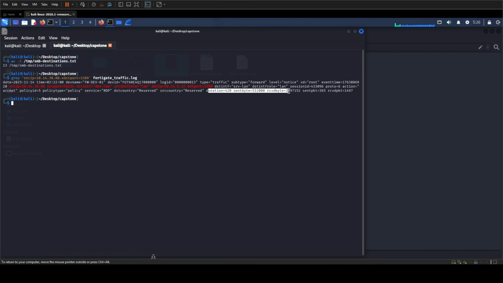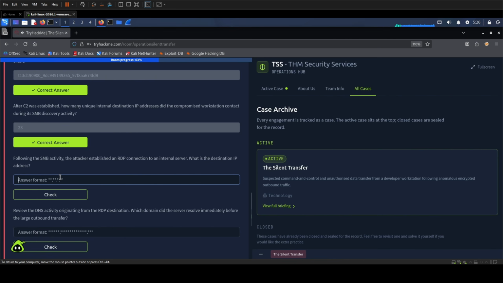Network telemetry confirms the session. It does not tell us which account authenticated or what appeared on the remote desktop. I will keep that boundary clear. So, with all that said, the destination IP is 10.14.0.12.